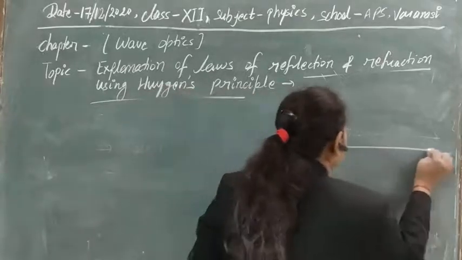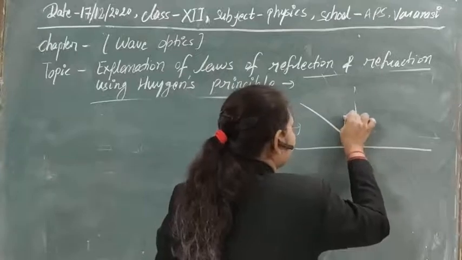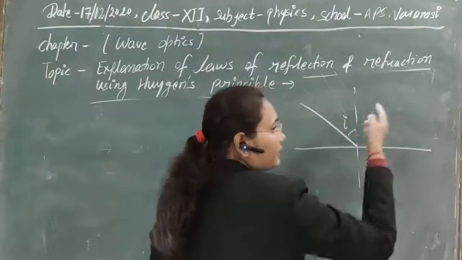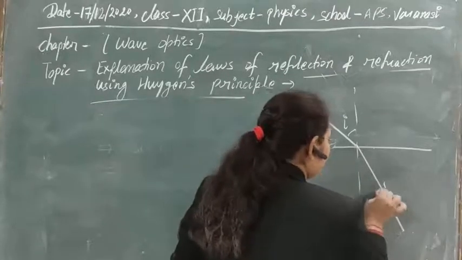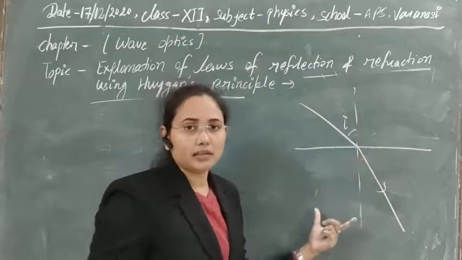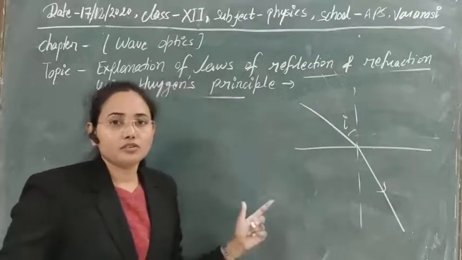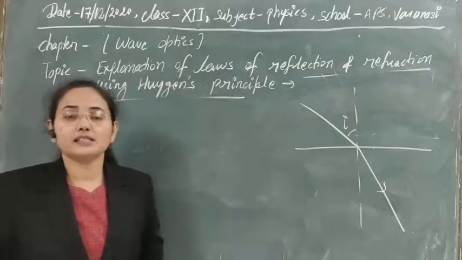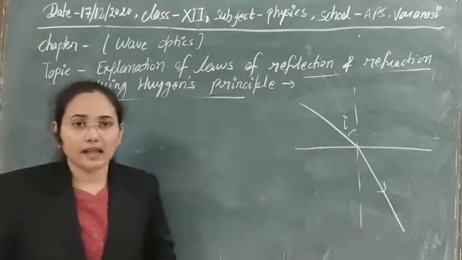Means if this is the surface we have, and light is incident at some angle, there is not only a change in direction but also a change in medium, which takes place if the surface is not polished. In the first case, the medium was not changing, light was changing its direction in the same medium, but here light is changing its direction in another medium.